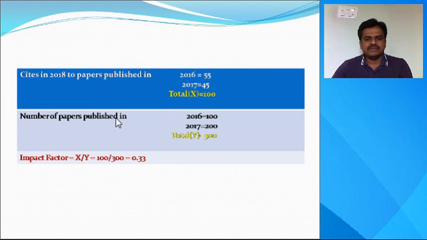The number of citable papers published in the last 2 years, say in the year 2016 is 100, in the year 2017 is 200, total it is 300. Now impact factor is calculated as X by Y equal to 100 divided by 300, so it is 0.33. So the impact factor of a particular journal for the year 2018 is 0.33. With this impact factor value, we can estimate the quality of the journal.